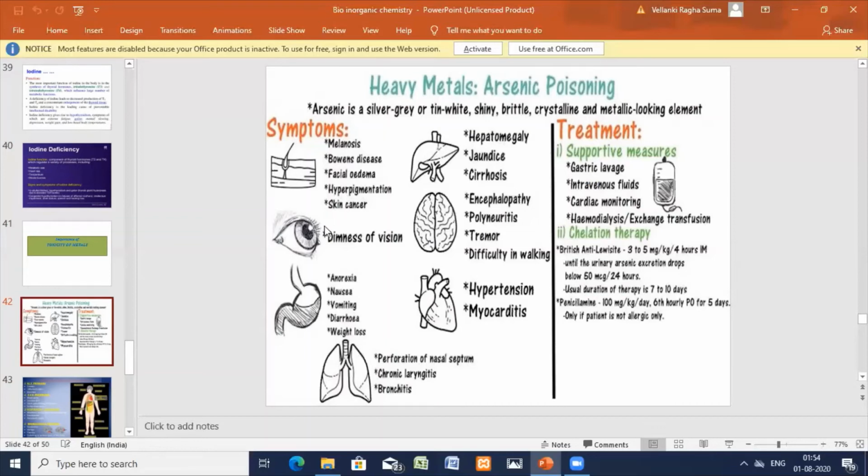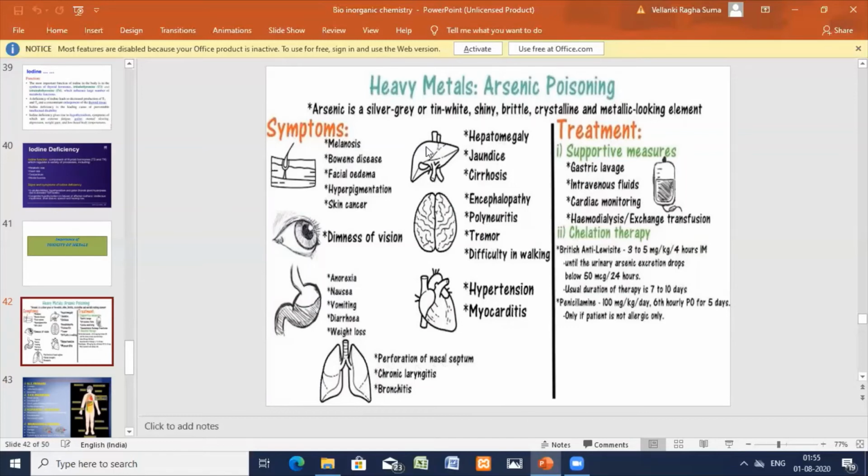Later on, if it increases, dimness of vision and loss of vision occur. Anorexia, nausea, vomiting, diarrhea, weight loss. Perforation of the nasal septum, chronic laryngitis, bronchitis. In the stomach you can see these problems. For the lungs, perforation of the nasal septum: you can see holes, perforations. Laryngitis and bronchitis you can see.